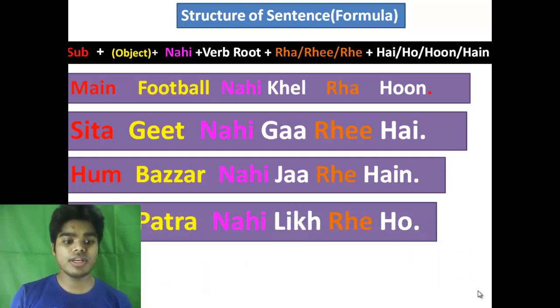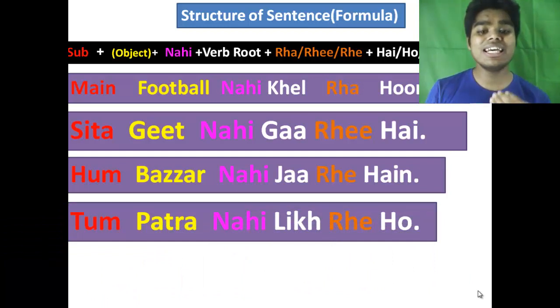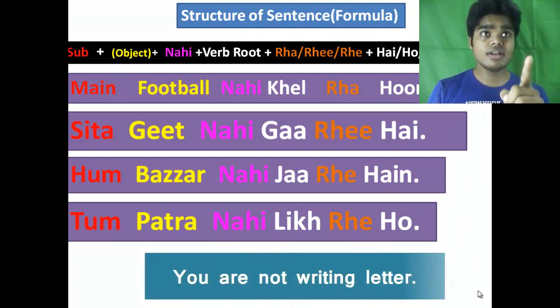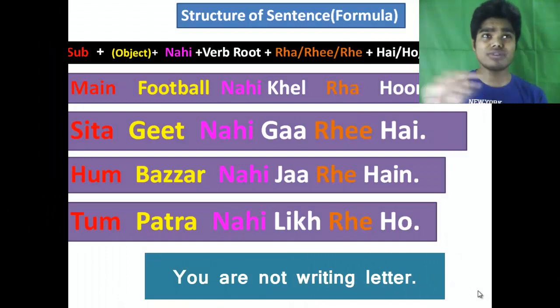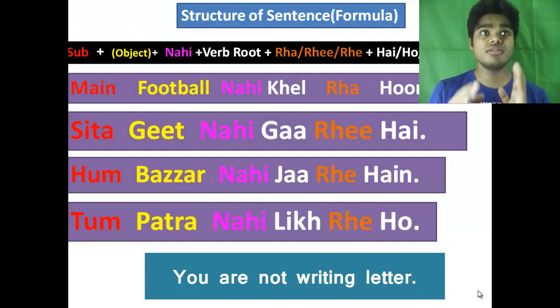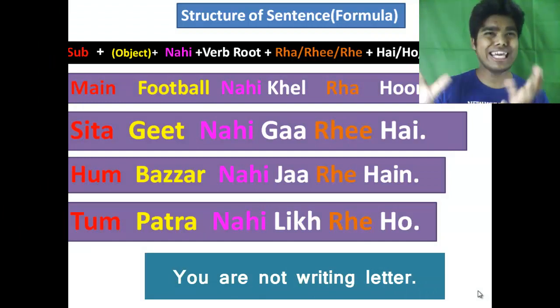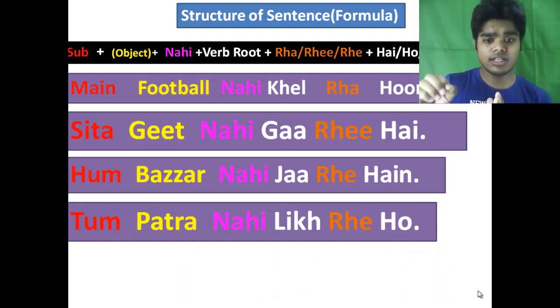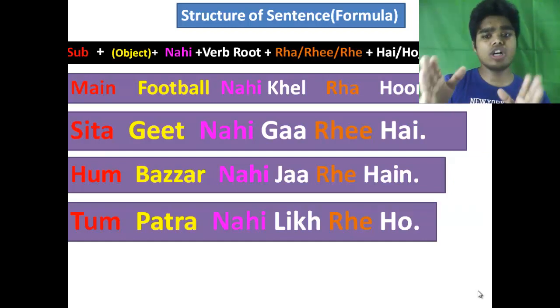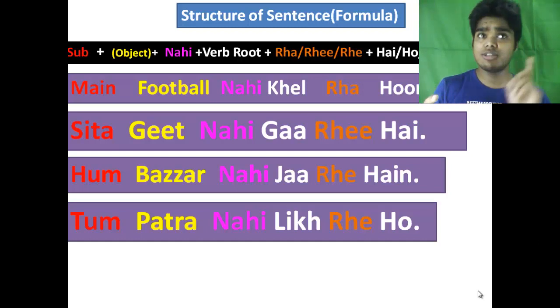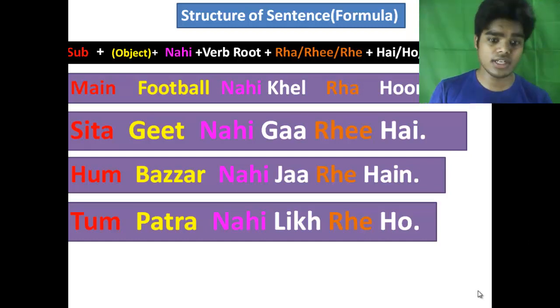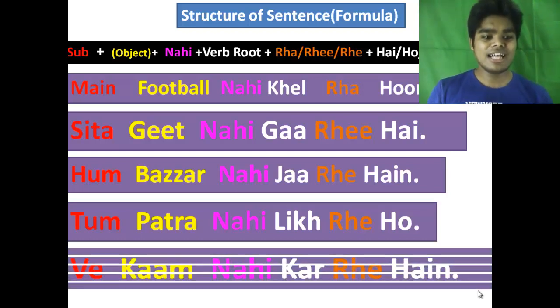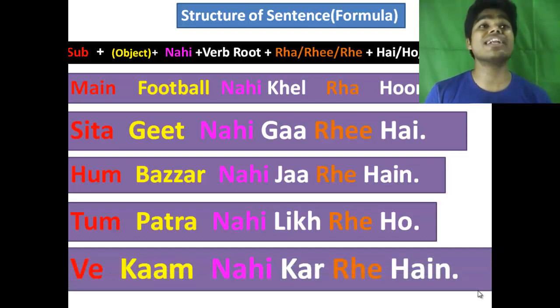Right? And the next one is tum patra nahi likh rahe ho. Tum patra nahi likh rahe ho means you are not writing the letter. Tum is the subject, patra is letter, nahi means no. Likh is the root form of the verb likhna, that means to write. Rahe is the continuous form, ho. I don't have to talk about raha, rahe, rahi, because we discussed it in the previous video. If you have not watched that, then I suggest you go back and watch that first and then come back here.